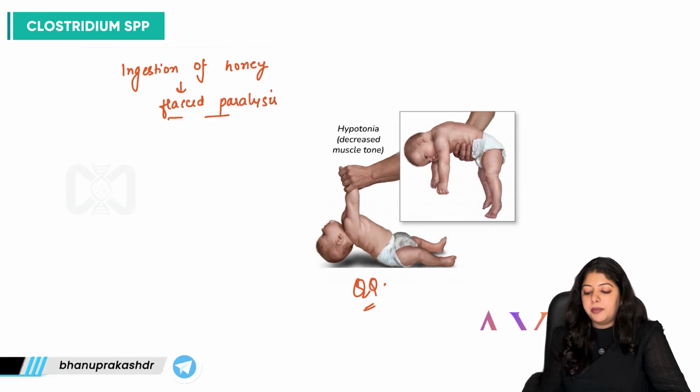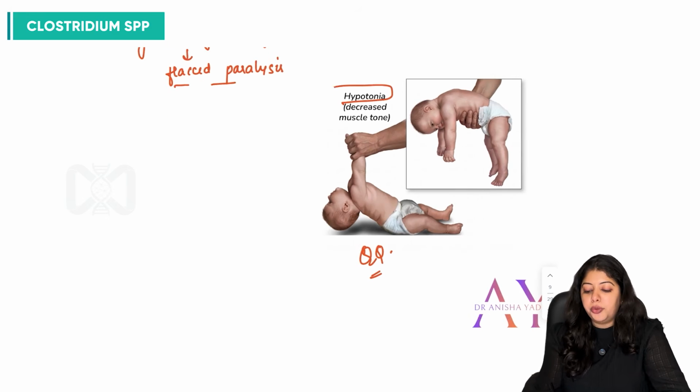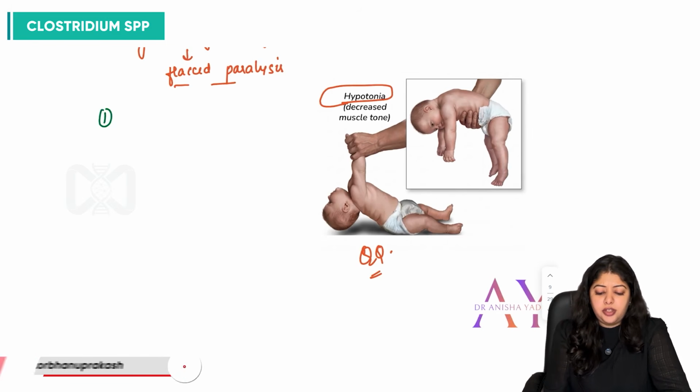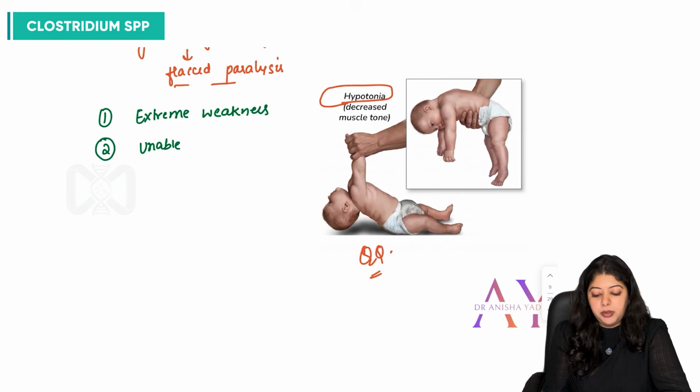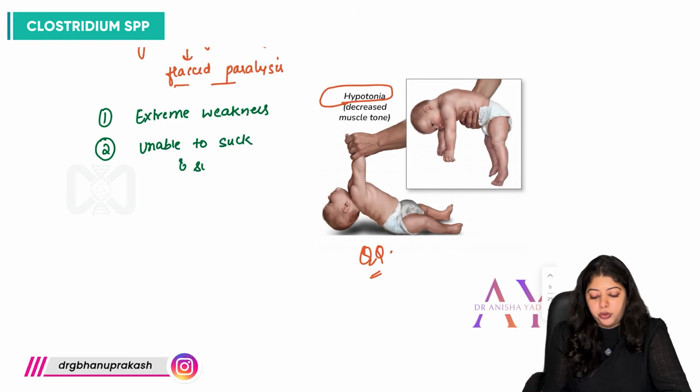There is hypotonia, so the patient is very, very weak. There's extreme weakness. The infant is unable to suck and swallow.